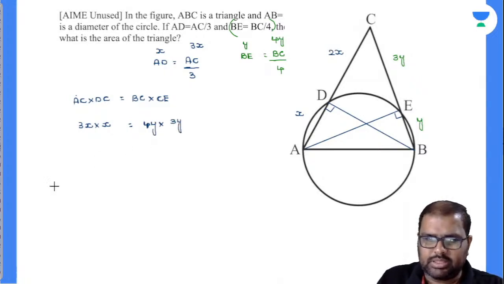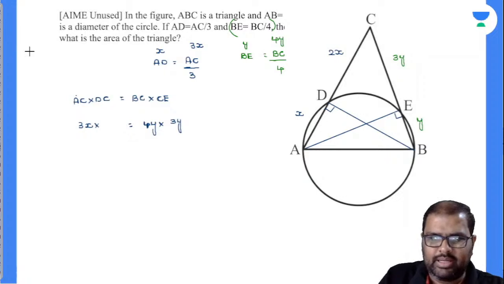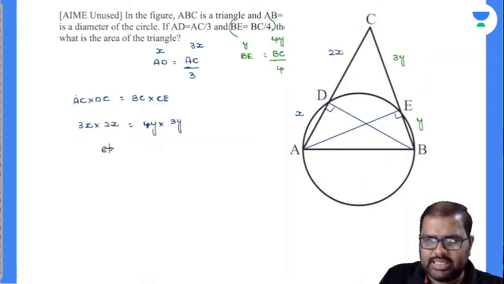Sorry, ma, I made one mistake here. DC is not X, na. Here nobody is telling me. DC is 2X. So finally I can write this as 6X square is equal to 12Y square. So by this I can find a relationship there. X square is equal to 2Y square. Finally I can write this down.